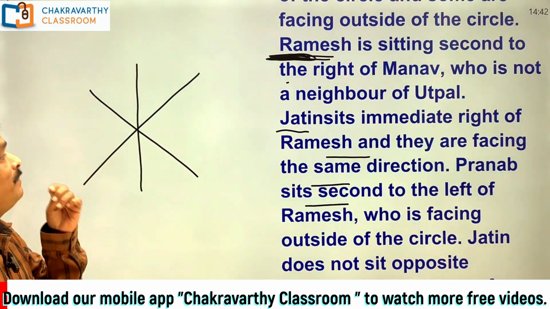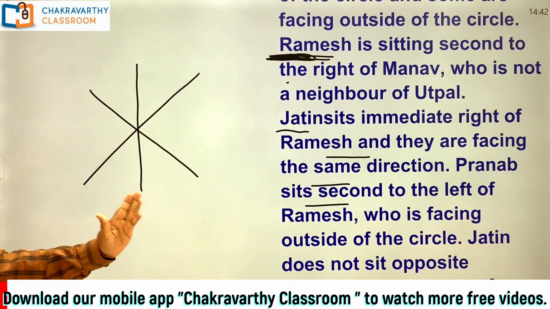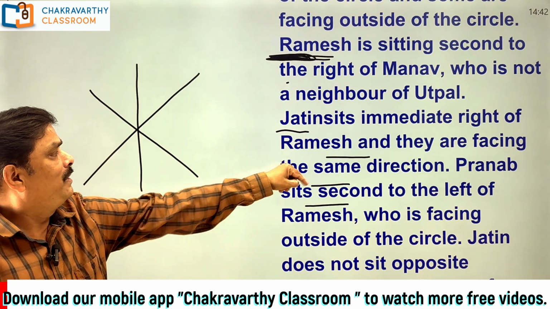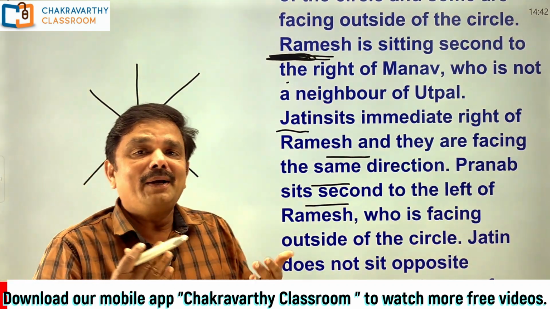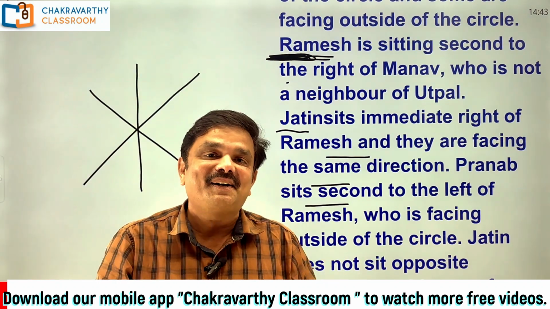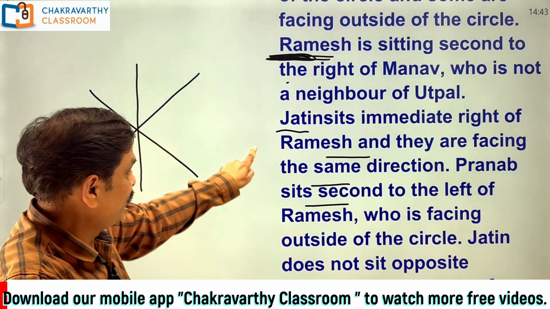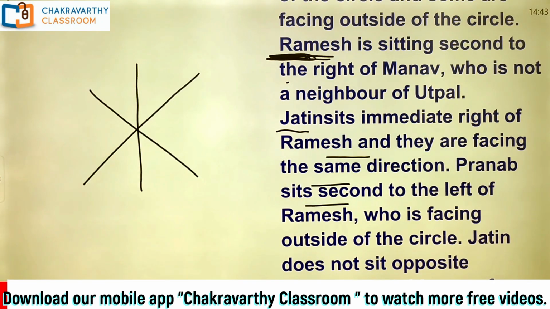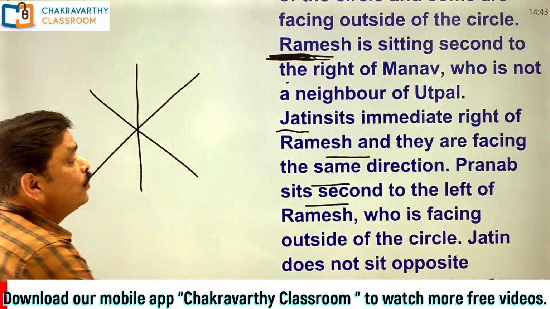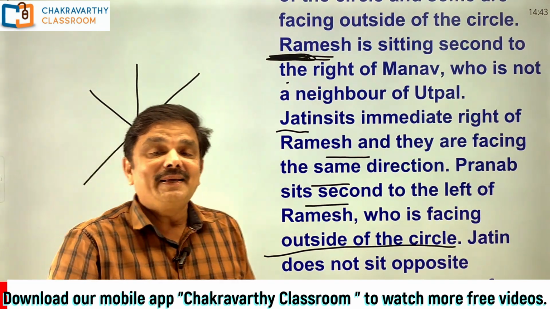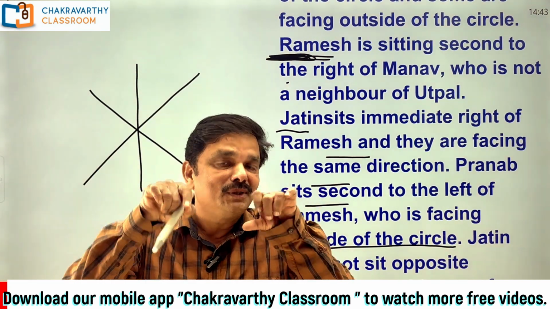Jatin sits immediate right of Ramesh and they are facing the same direction. Even here also, Jatin sits immediate right of Ramesh. But I don't know whether Ramesh is facing inside or outside. How can I start that one? Isn't it? Now, go for the next information here. Where is the information here? Pranab sits second to the left of Ramesh, who is facing outside the circle. Very, very important information. I can start the question with this information.